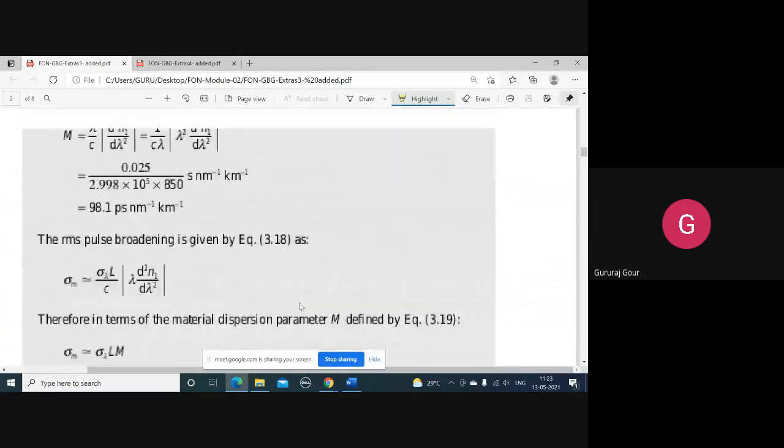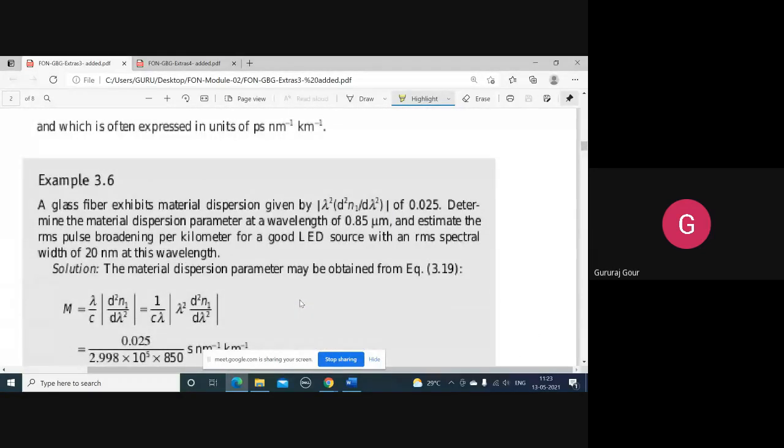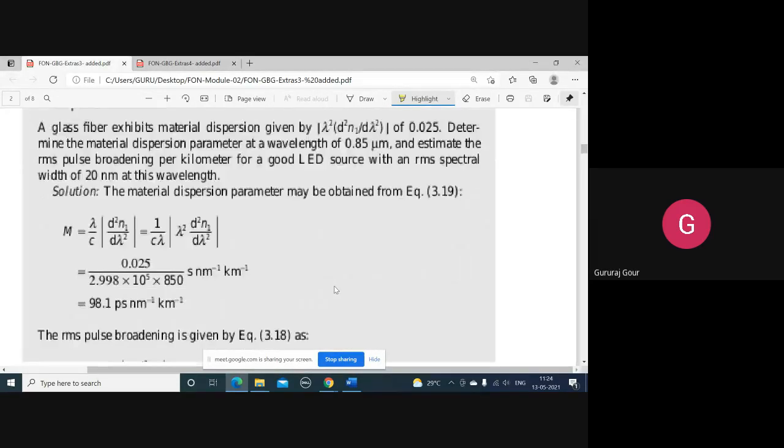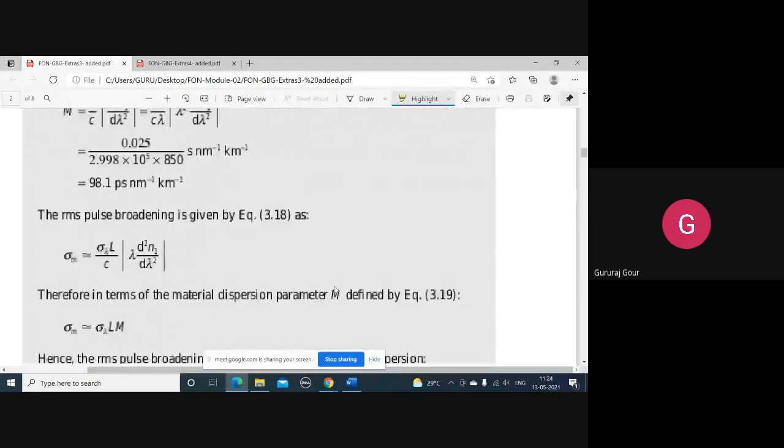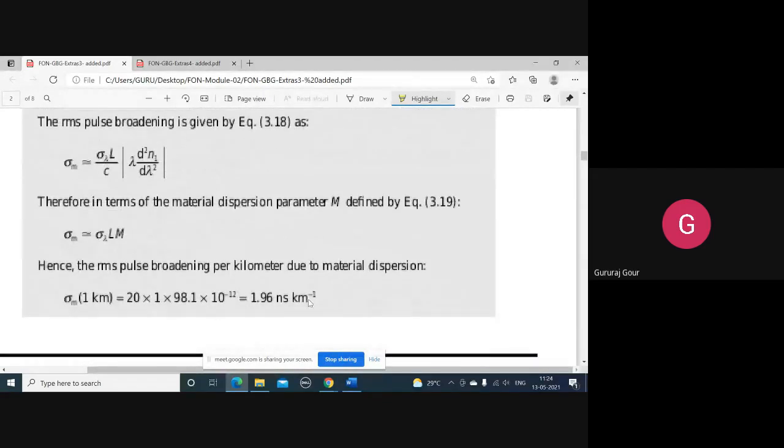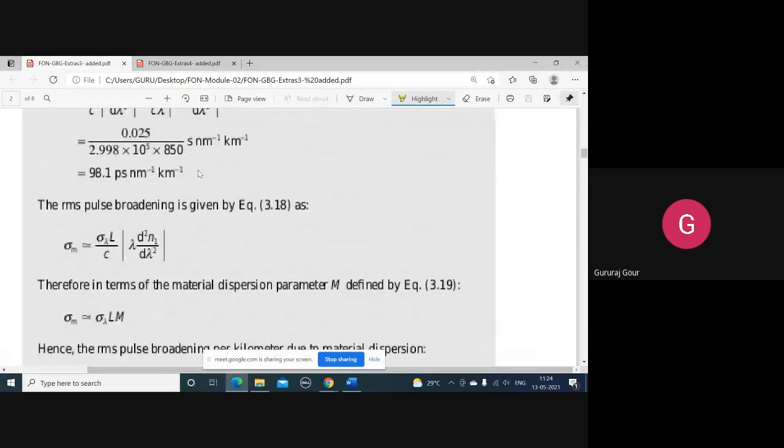So these problems are a little bit tricky. Sometimes you have to just understand the things properly. What are the given data and what are the formulas to be applied, and simply use the calculator properly and get the answers. And never forget to write the units, otherwise you lose the marks.